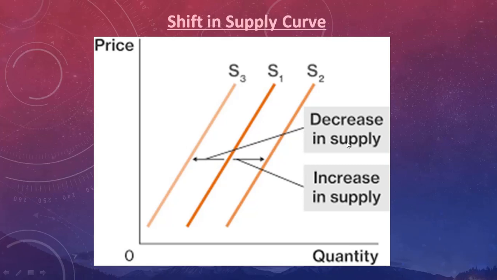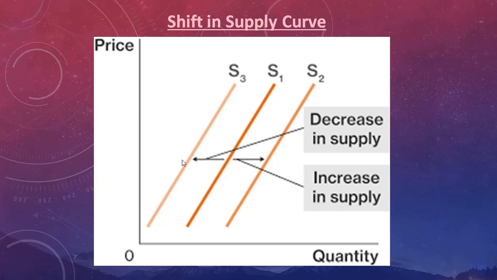For some reasons, he will be supplying more commodity, and sometimes for other reasons he may decrease the supply, and at that point you can see a leftward movement. So whenever you talk about the increase in supply, it's actually a rightward movement, but the decrease in supply is the leftward movement. It may happen because of other factors.